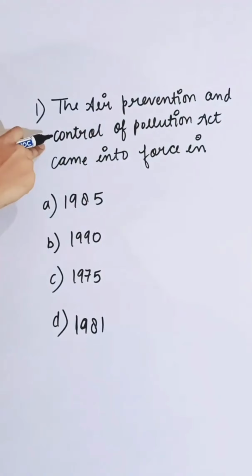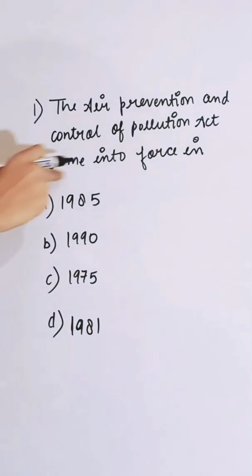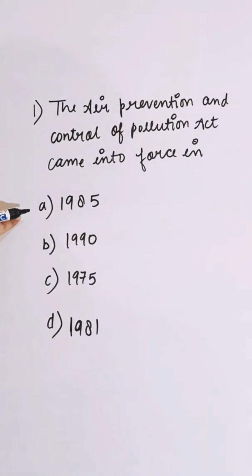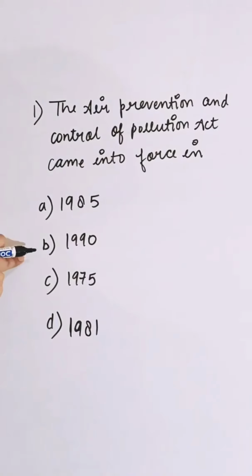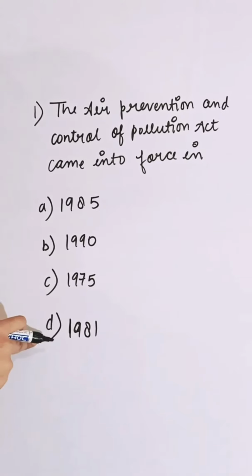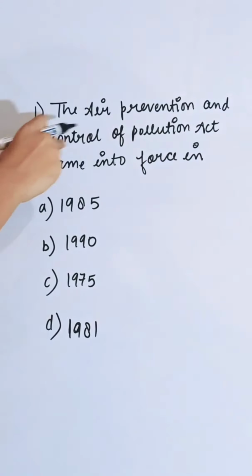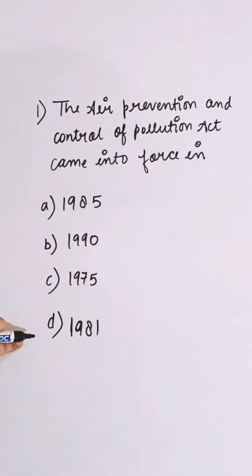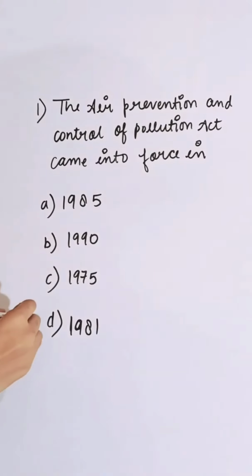The Air Prevention and Control of Pollution Act came into force in first option 1985, second is 1990, third is 1975, and fourth is 1981. The Air Prevention and Control Act was passed in 1981. So correct answer is D.